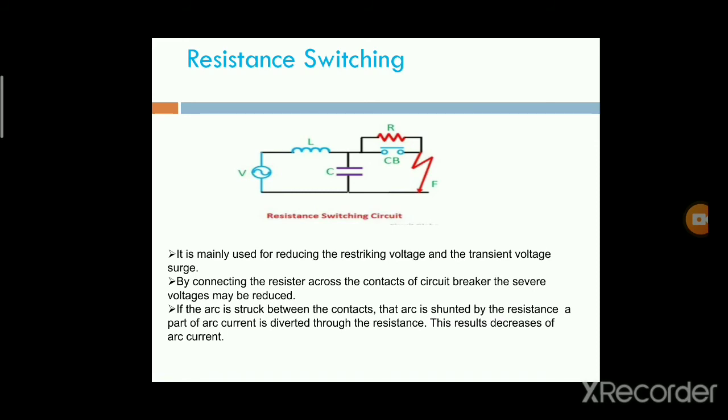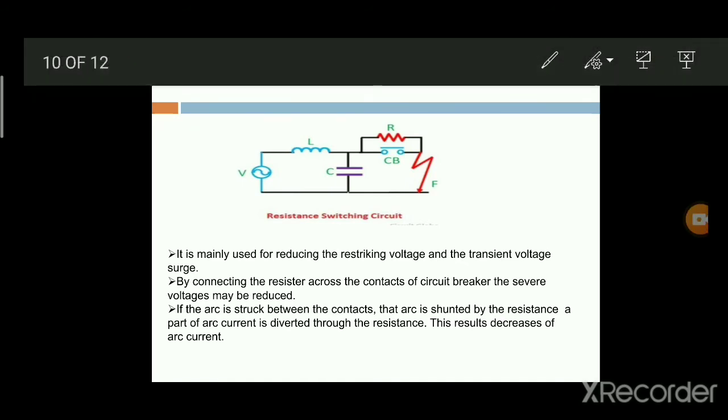On the occurrence of the fault, the contacts of the circuit breaker open and an arc is struck between the contacts, with the arc shunted by the resistance R. That arc will be shunted by this resistance R, and a part of the current is diverted through this resistance.